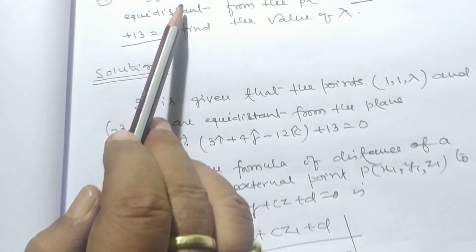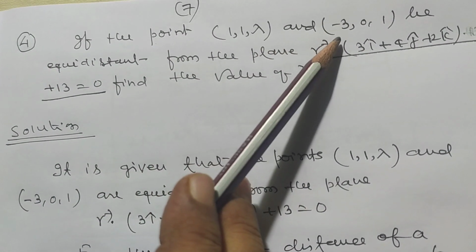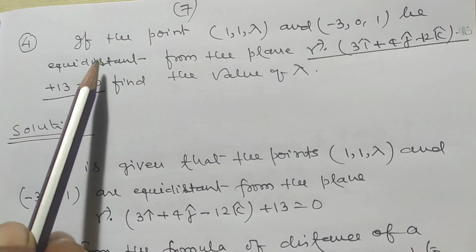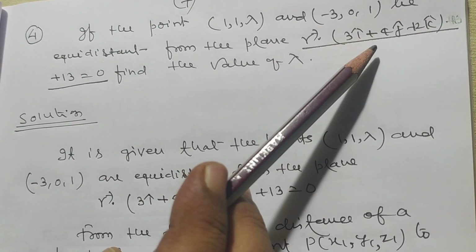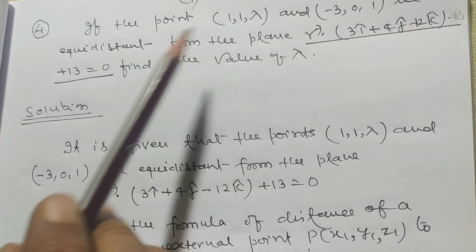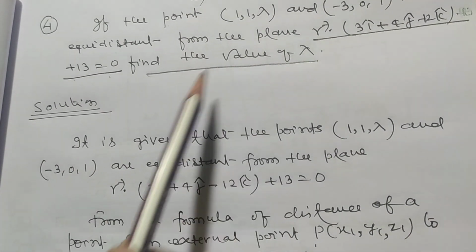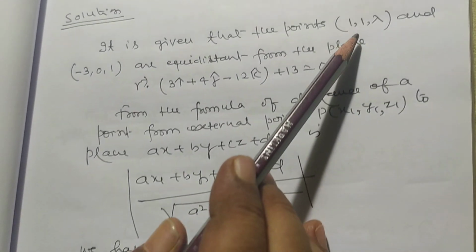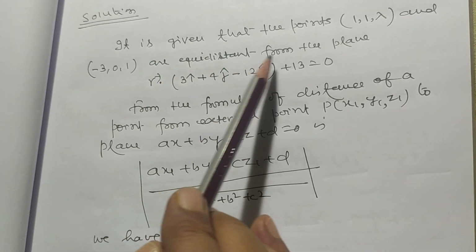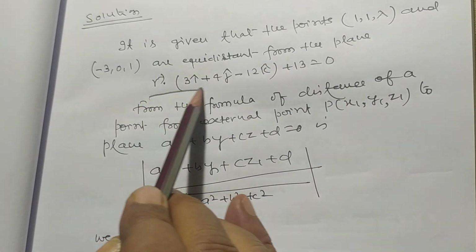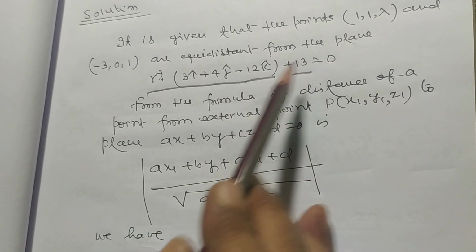Problem number 4. If the points (1, 1, λ) and (-3, 0, 1) are equidistant from the plane r · (3i + 4j - 12k) + 13 = 0, find the value of λ. It is given that the points (1, 1, λ) and (-3, 0, 1) are equidistant from the plane r · (3i + 4j - 12k) + 13 = 0.